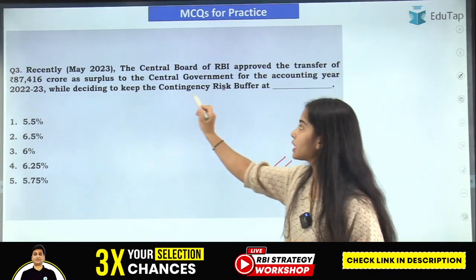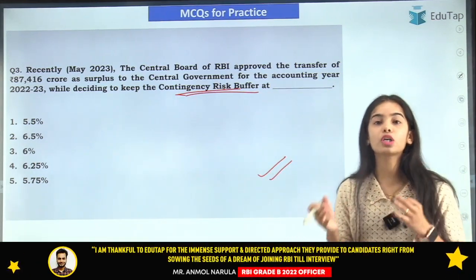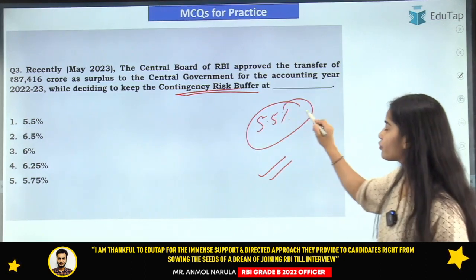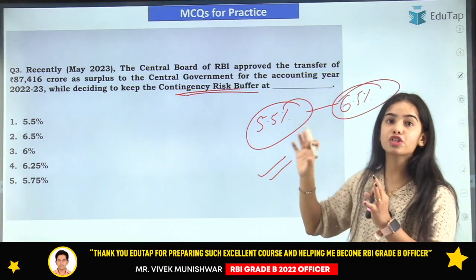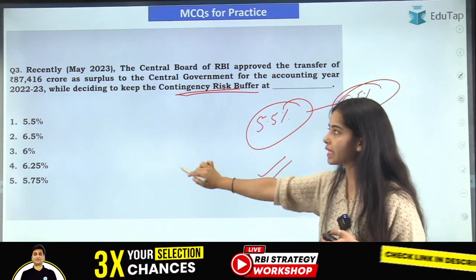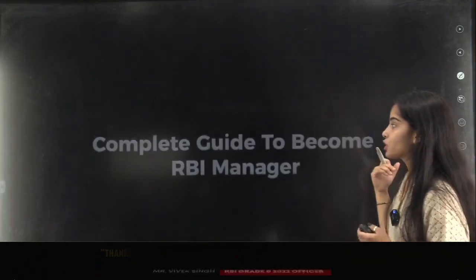You have to tell what is the contingency risk buffer that the RBI has thought of maintaining now, and the limit, or the range, is 5.5% to 6.5%. So this is the range for the contingency risk buffer. You have to tell what is the percentage that the RBI has decided to keep for the contingency risk buffer. So thank you very much.